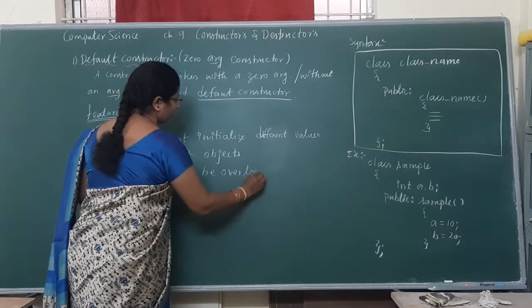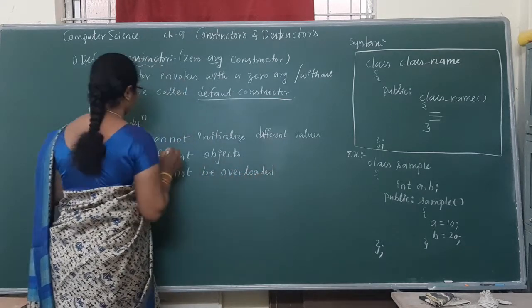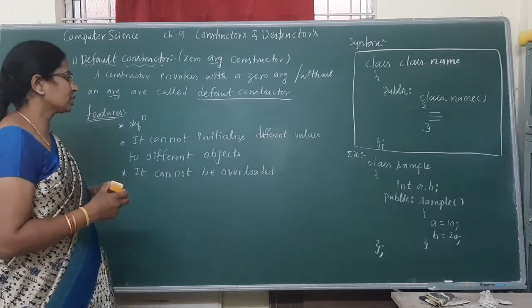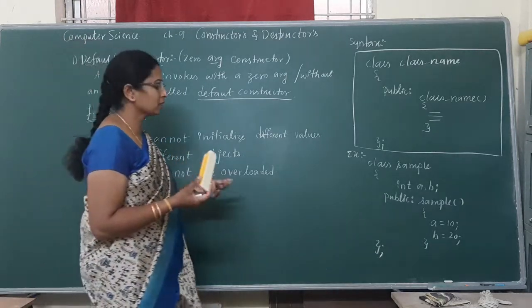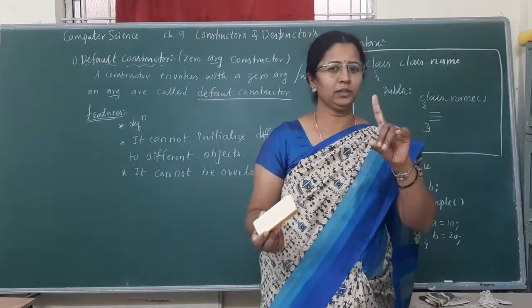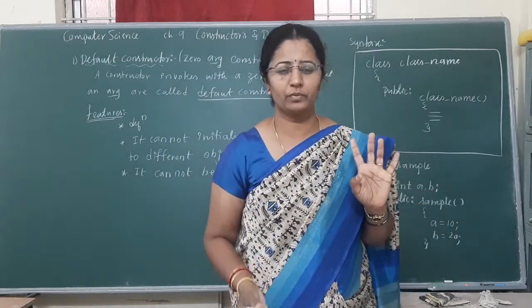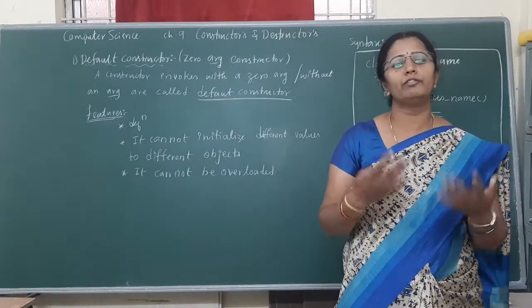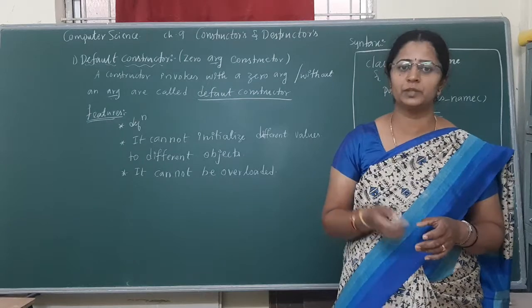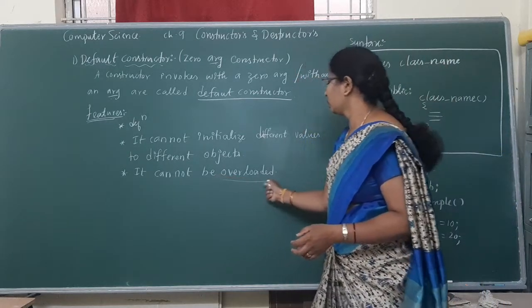It cannot initialize different values to different objects because the object is only one, without an argument. That time we cannot initialize different values to different objects because it cannot be overloaded.